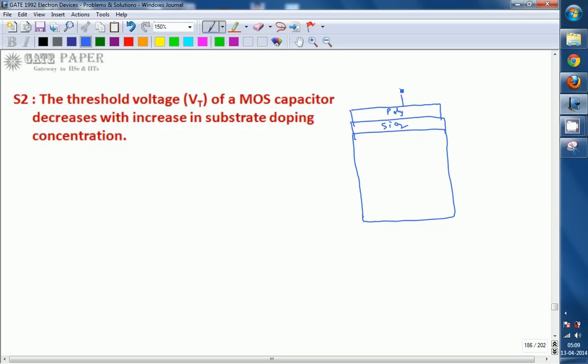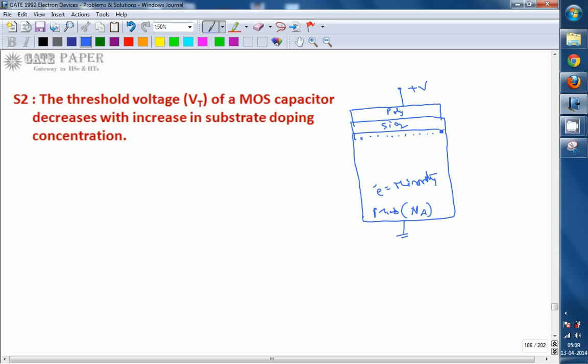We apply a voltage V to the gate, and the p-type substrate is connected to ground. The substrate is doped with Na, the number of acceptors. The majority carriers are holes, but the minority carriers in the p-type substrate are electrons. Whenever you apply a positive voltage across the gate, it attracts the minority carriers from the p-type substrate, so the electrons appear near the silicon dioxide layer.